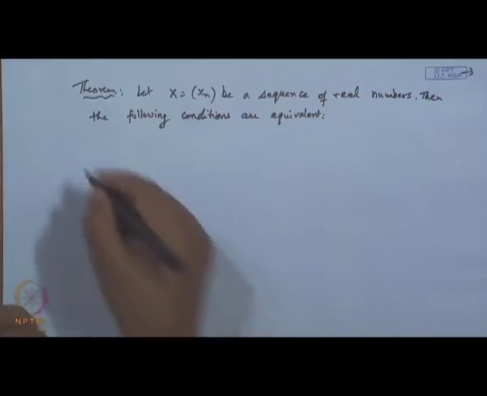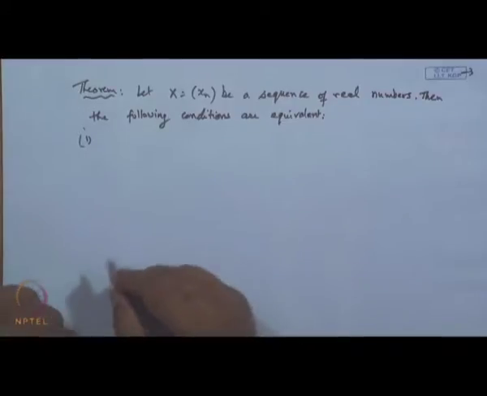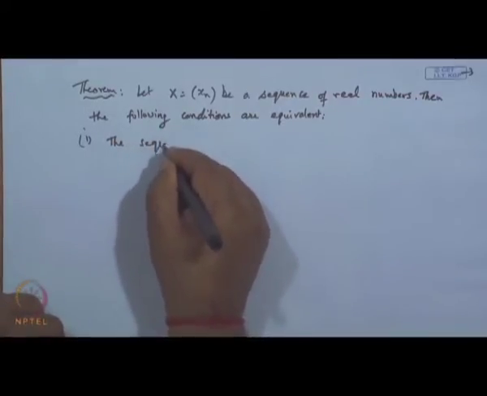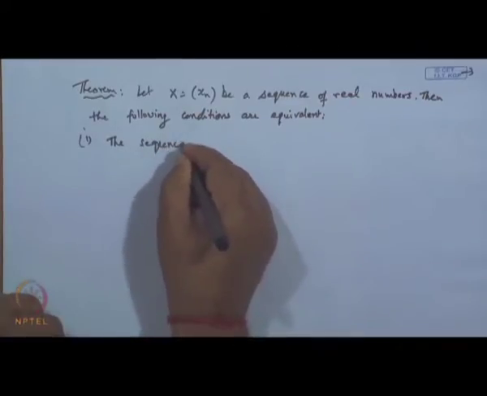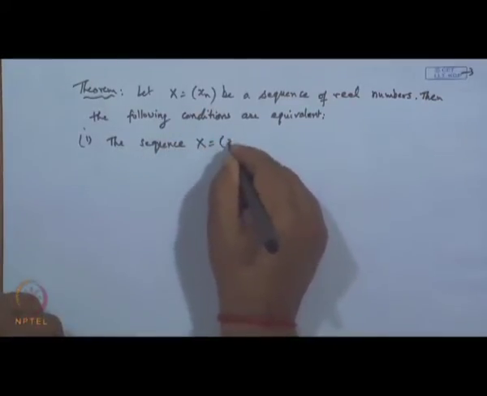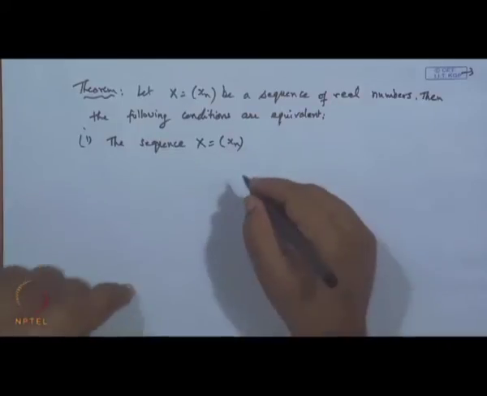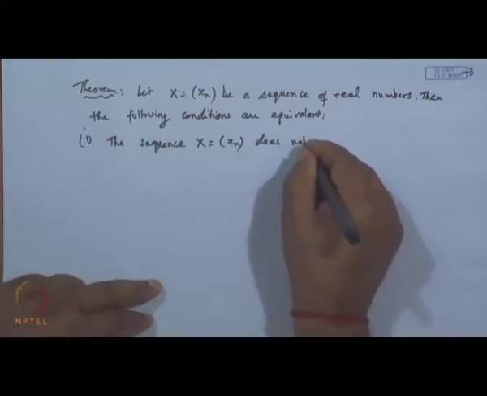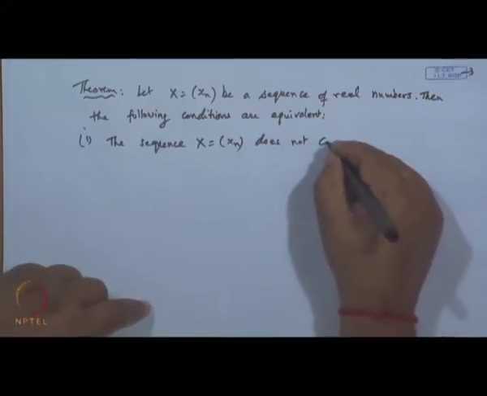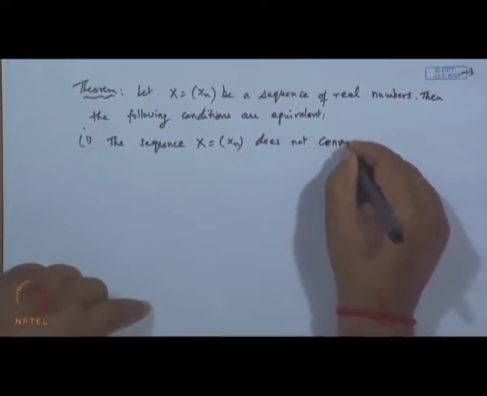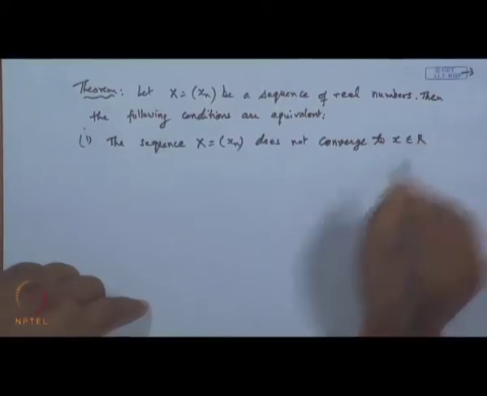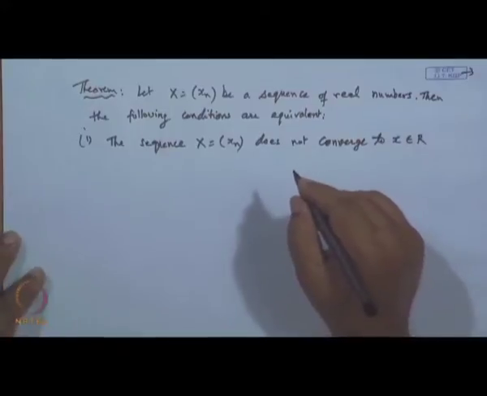The first condition is the sequence x, which is denoted by x n, does not converge to x in real numbers, meaning it does not converge to a number x.